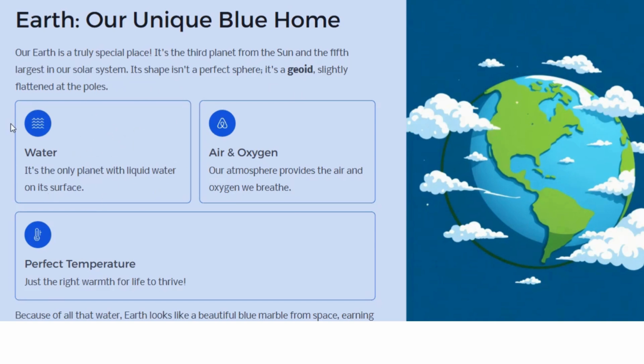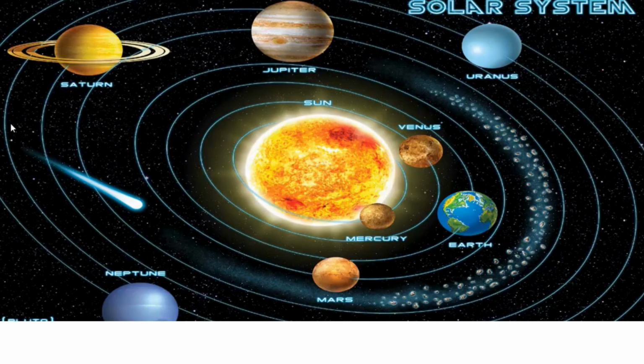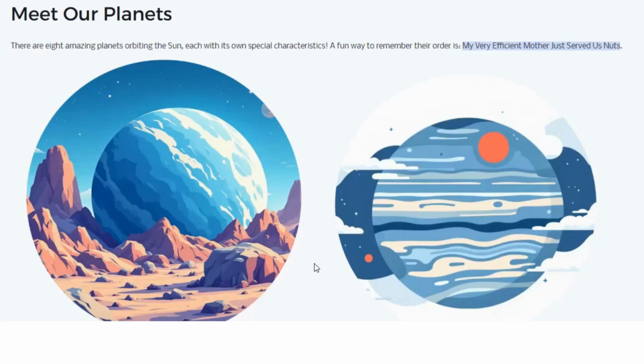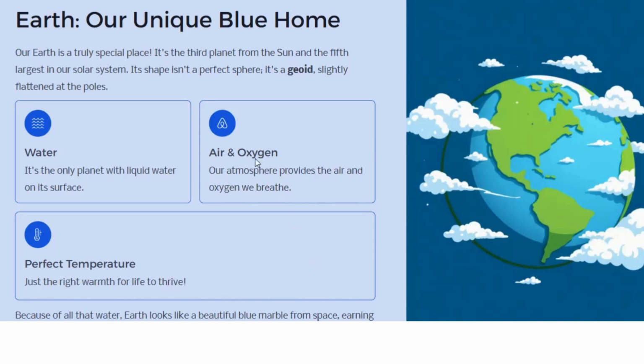What also makes Earth unique is the presence of water. As we discussed, its unique distance from the sun makes it able to produce an atmosphere that is able to sustain water in liquid form. That is very important for life to be sustained. Then air and oxygen.